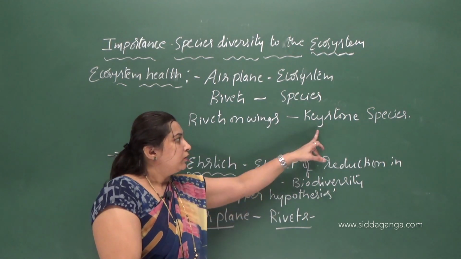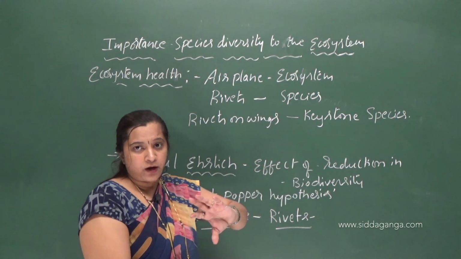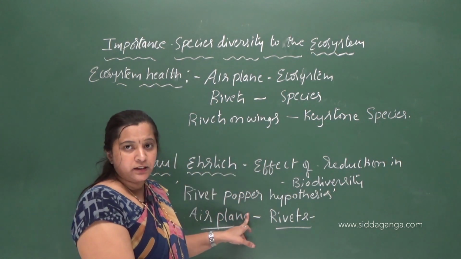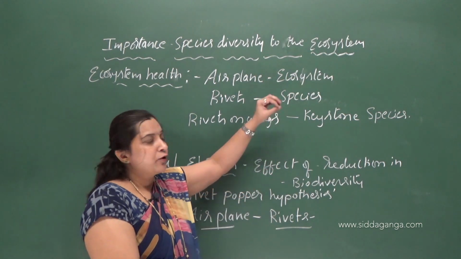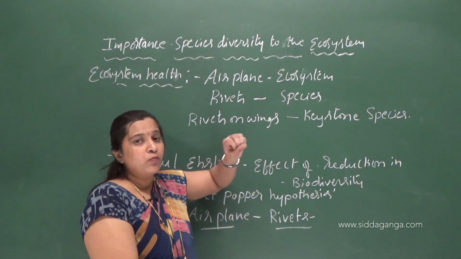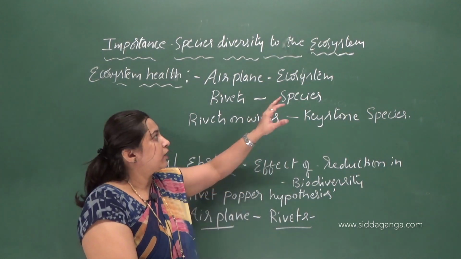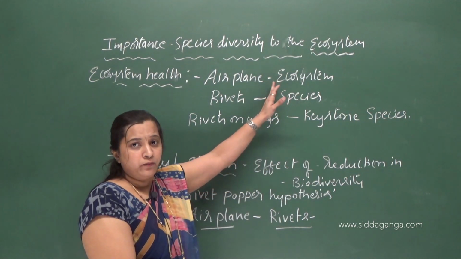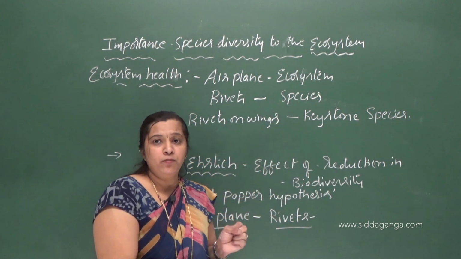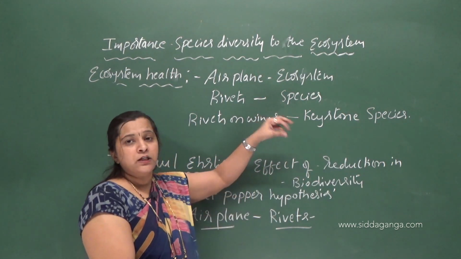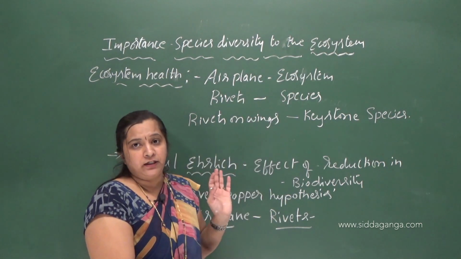So you will come to know what exactly the Rivet-Popper hypothesis is. Initially, if one or a few species are lost, there will be no harm to the ecosystem. If more and more species become extinct, that causes harm, that is ecological imbalance. Further, if the keystone species are removed, the functioning of the ecosystem is greatly affected.